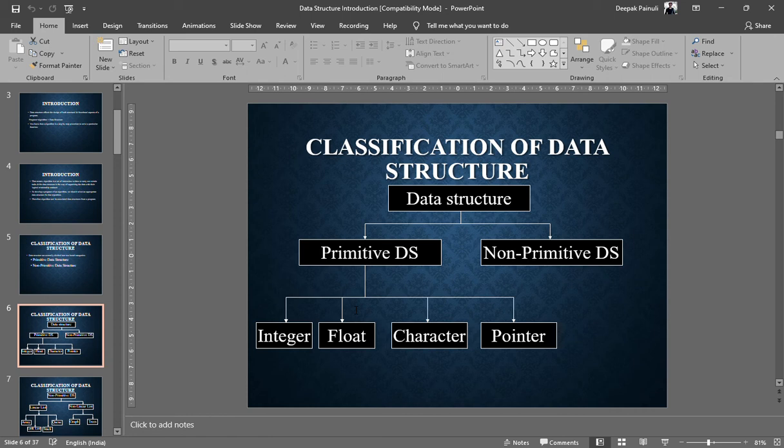It is called pointers. So all of this comes under primitive data structures, and we are not bothering about primitive data structures in this subject.